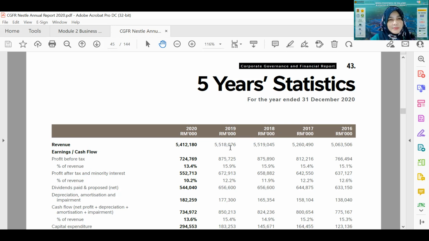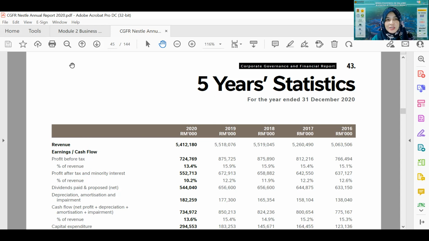So not much actually, being affected by, of course, everybody knows, COVID-19. Because of COVID-19, it affected the performance of Nestle, but it is only a small decrease in the revenue. The same happened in the year 2020, it went down further to 5.4. Of course, when the sales decrease, the rest is also affected. For example, profit before tax also decreased, from 8.875 million to 724 million. Okay, so this is the 5-year statistic.